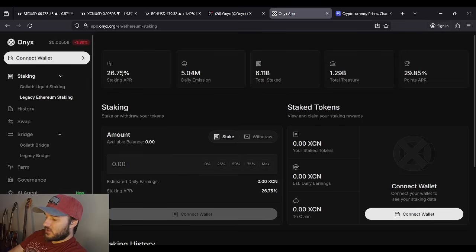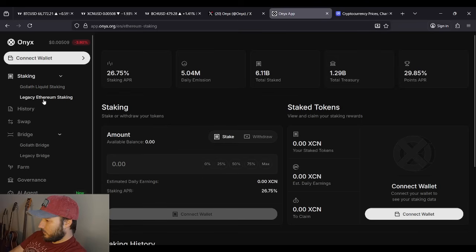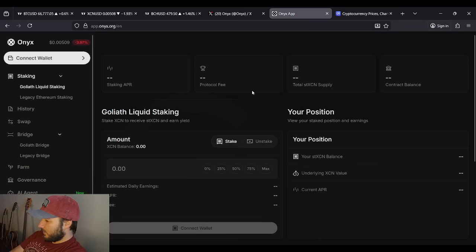You can see that it says 26.75% APR on Ethereum. But if we go to Goliath, it's not that big of a difference. However, wait, let's see. Why will it tell me here but it won't tell me here? Come on. Is it loading? Is that why? The APR should be higher. It's like 1% higher on Goliath, for anybody who's curious.